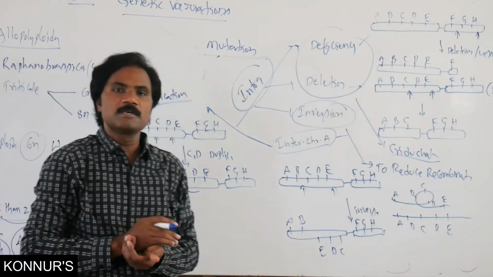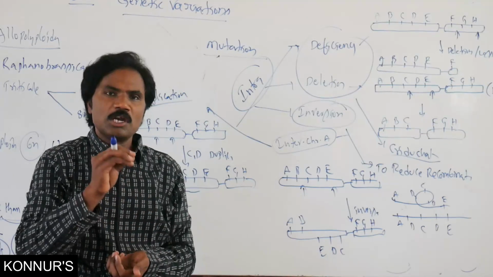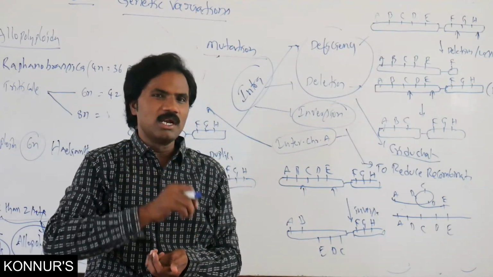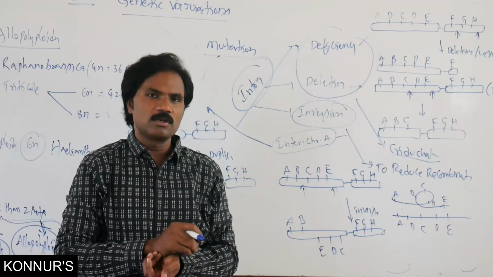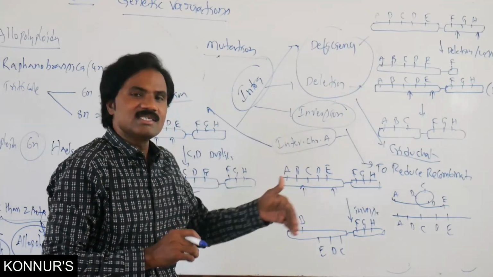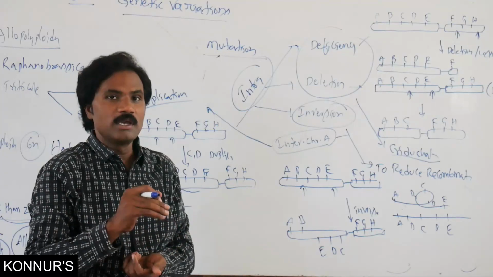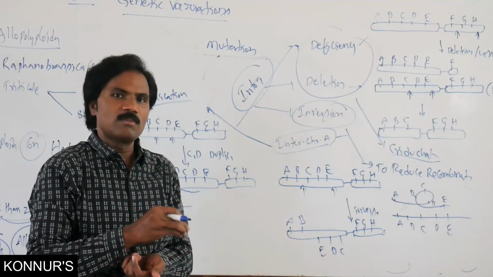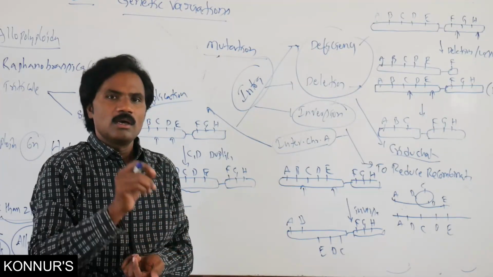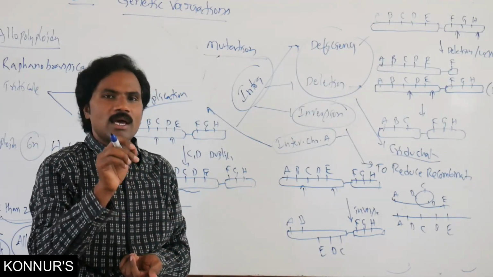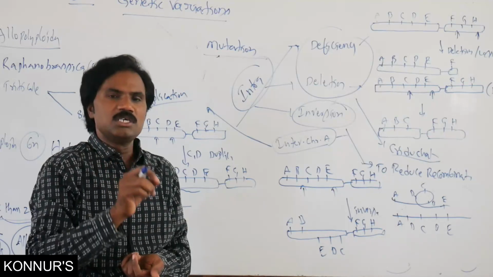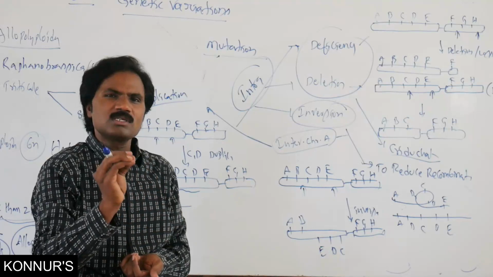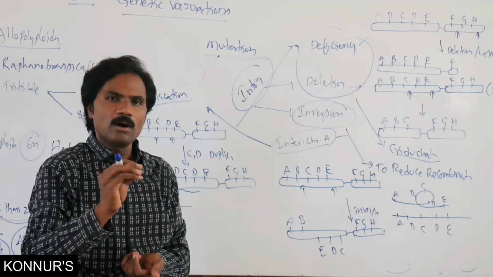Because of duplication, normally in Drosophila the B gene is present, and there may be a deleterious effect in a duplication. So scientists observe that in the Drosophila X chromosome, when the B gene is duplicated, the eye becomes small, that is the bar eye.